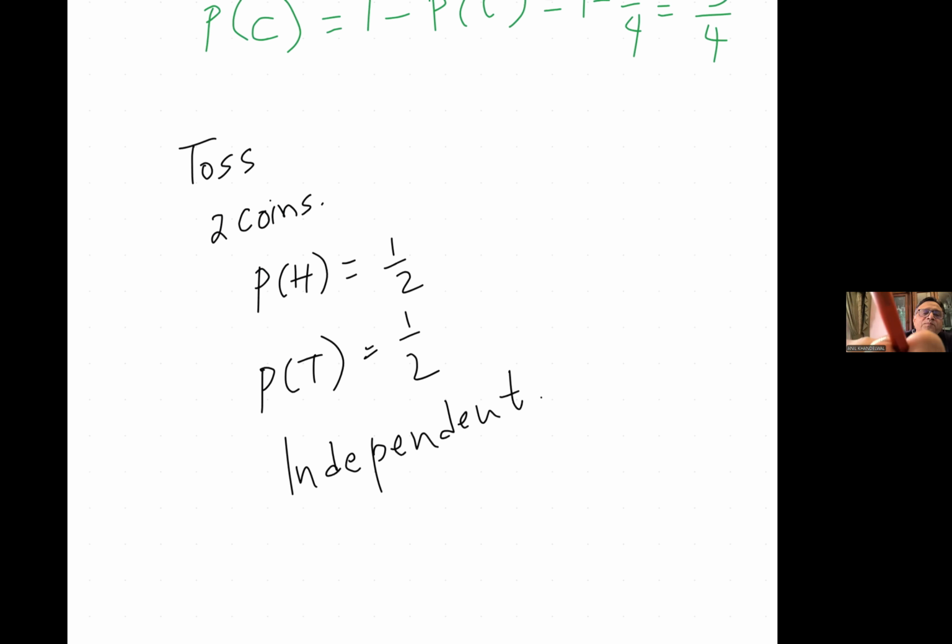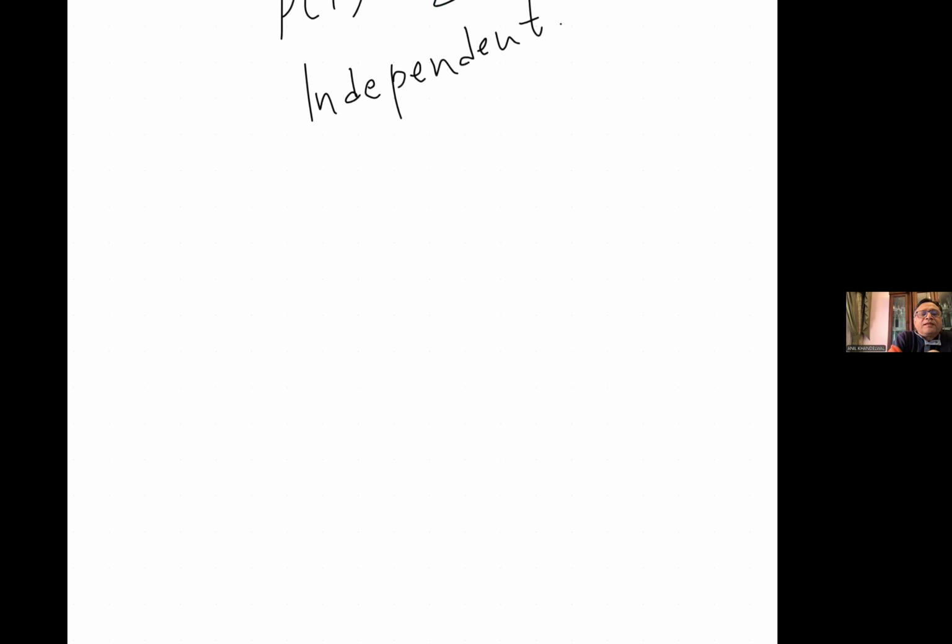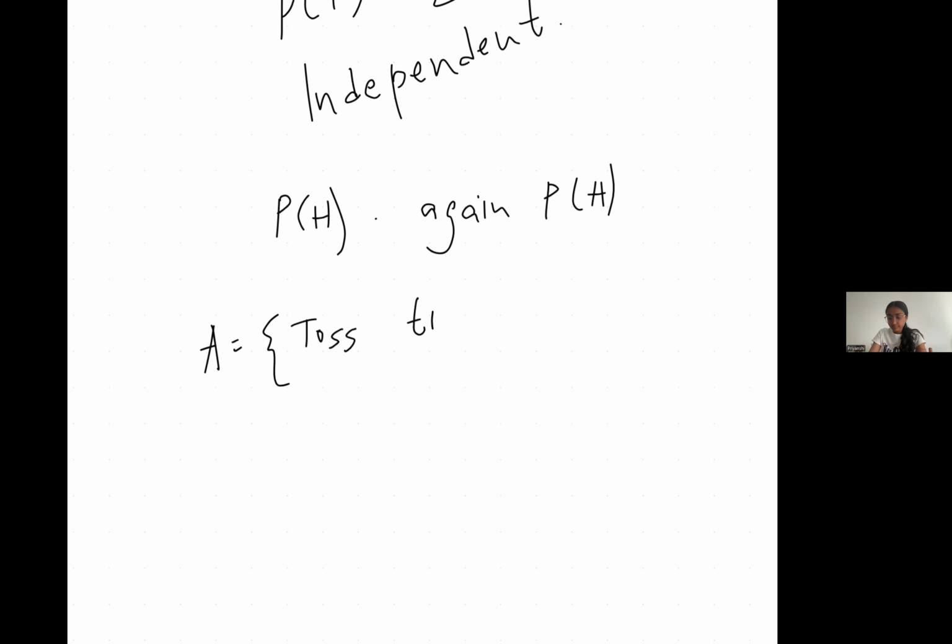Second way, let's talk about the probability of head, and then again the probability of head. Let's say we are tossing two times, right? So the event here, A, is now defined as toss twice, one after another.